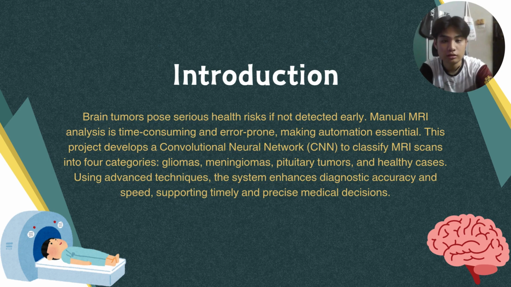For the introduction, brain tumors pose serious high risk if not detected early. Manual MRI analysis is time-consuming and error-prone, making automation essential. This project developed a convolutional neural network (CNN) to classify MRI scans into four categories: gliomas, meningiomas, pituitary tumors, and healthy cases. Using advanced techniques, the system enhanced diagnostic accuracy and speed, supporting timely and precise medical decision.